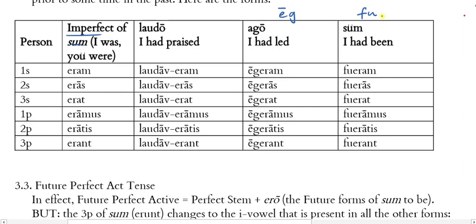And then fui is our third principal part. Drop the i, we have fu, and we're adding eram to it. So fueram, fueras, fuerat, fueramus, fueratis, fuerant. All right, so I had been, you had been, and so forth.